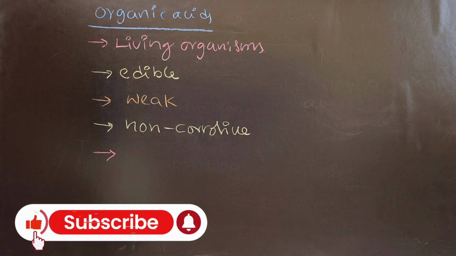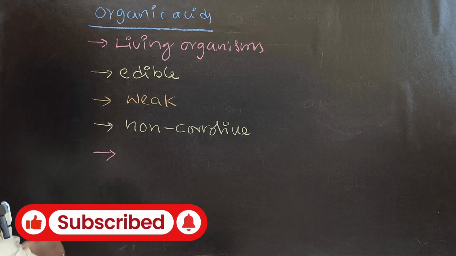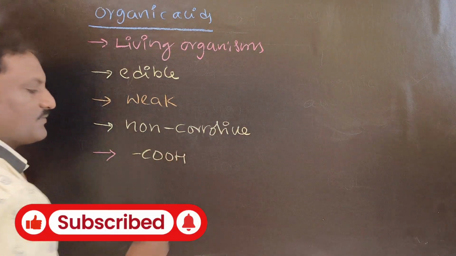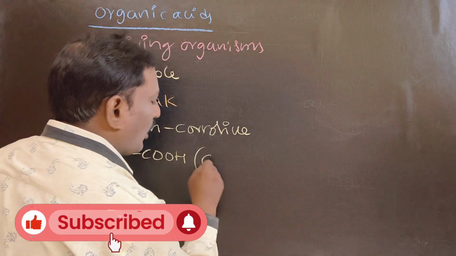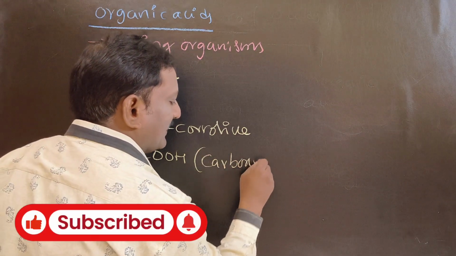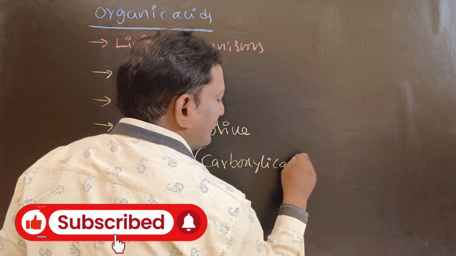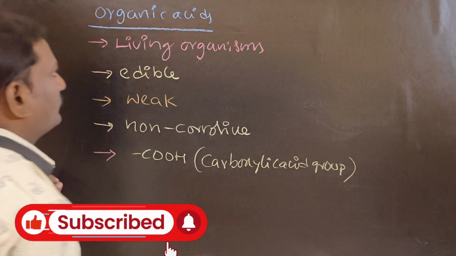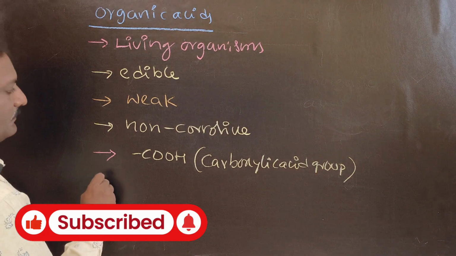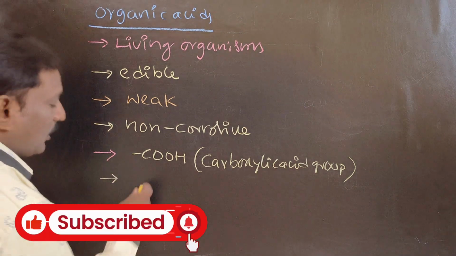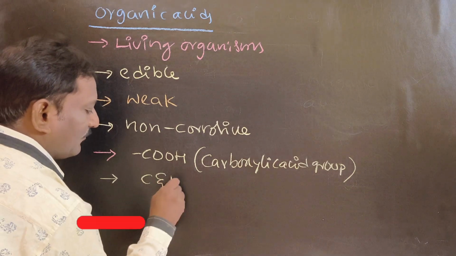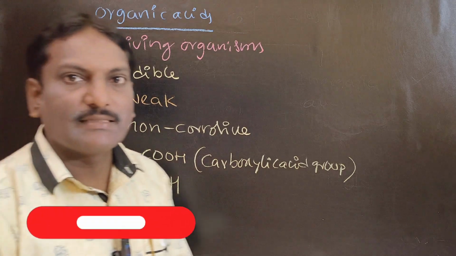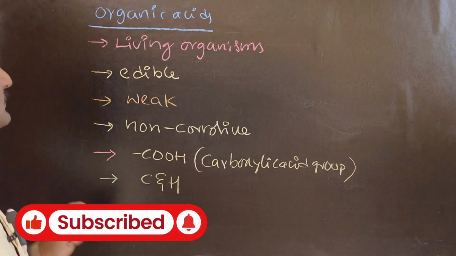They consist of the COOH group. This is called the carboxylic acid group. Next one: organic acids generally consist of carbon along with hydrogen. So these are the characteristics of organic acids.